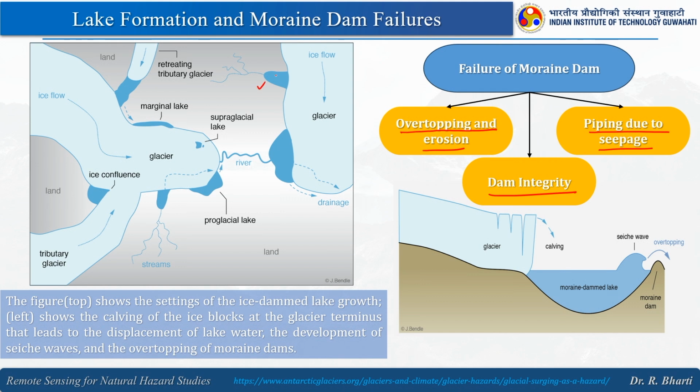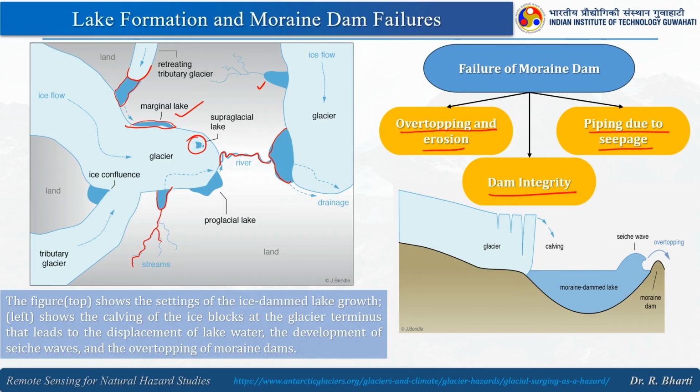And in this particular image you can understand how the glacial lakes are formed. Here you can see, beautifully explained, that retreating results in the formation of glacial lakes at several positions. These are called marginal lakes, and here you have the supraglacial lake, here another lake which is also connected to a river channel, and here also we have a glacial lake, and these are the fluvial channels which are connected to these glacial lakes.